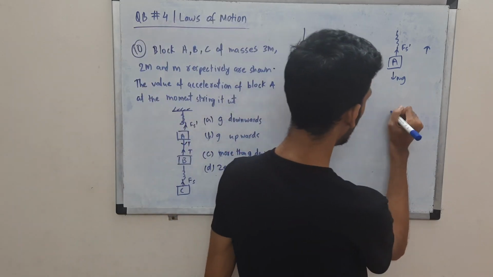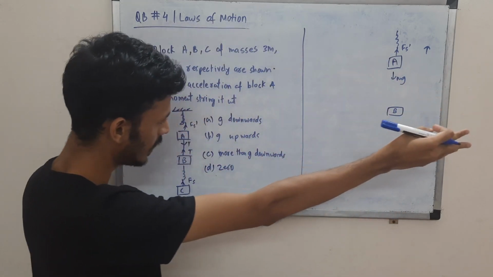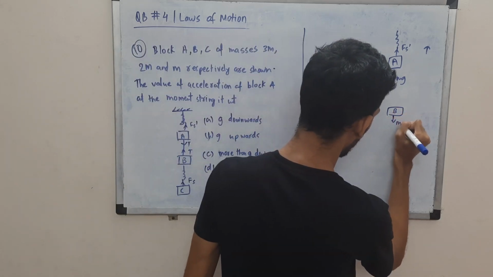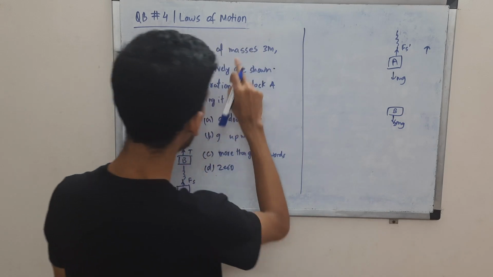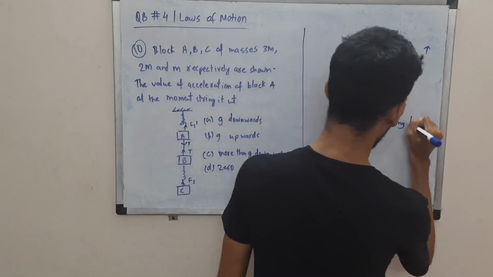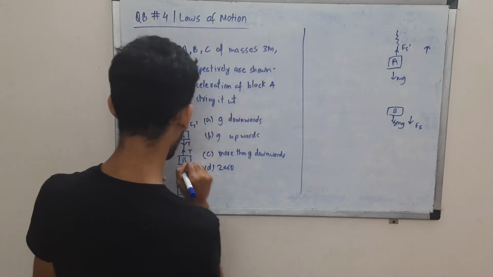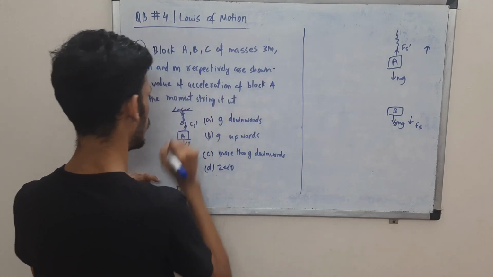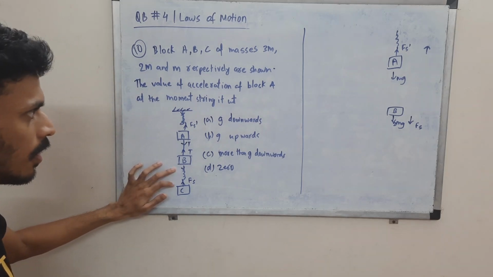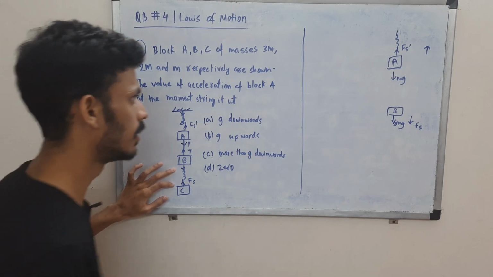So let's analyze the blocks B and C also. Initially there was T over here, and that T will vanish once we cut the string. There will be the weight 2mg, since the mass of block B is 2m, and also the spring force Fs for this spring. So these are the forces on B, and let's come to C.